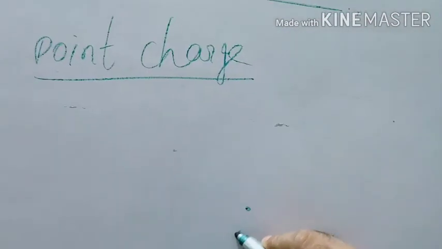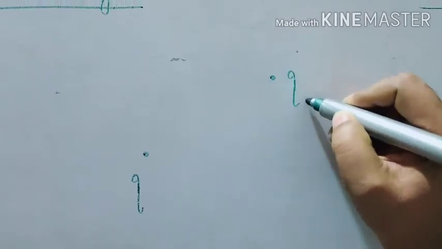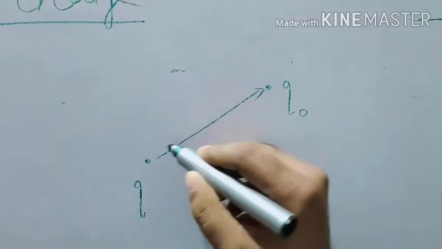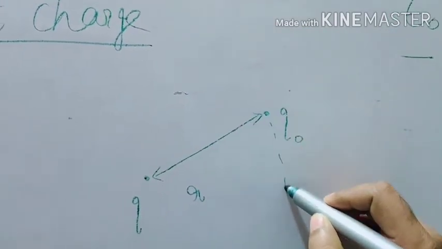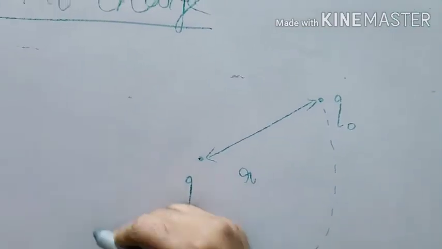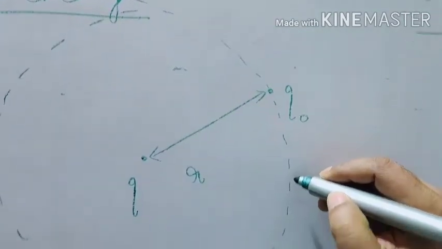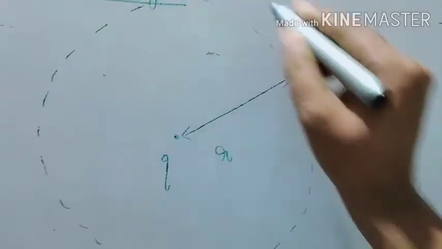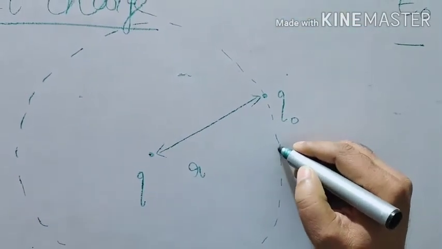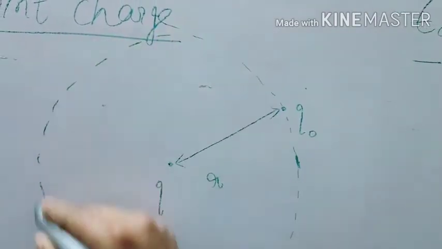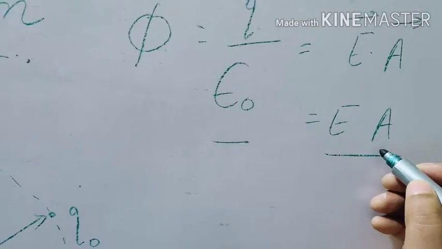This is a charge, and suppose we have a test charge. Let us say this distance is r, then draw a Gaussian surface. What is a Gaussian surface? Gaussian surface is that surface at which every point electric field is constant. Dear friends, this is spherical in nature. So we have to find out the area of this Gaussian surface, which I have written here.